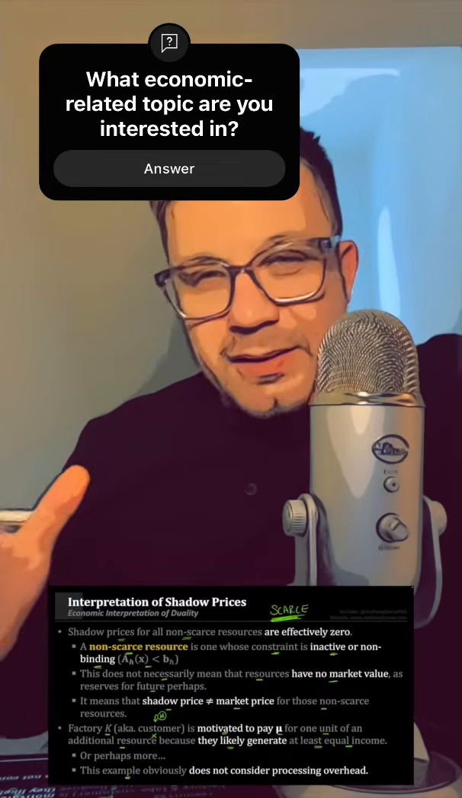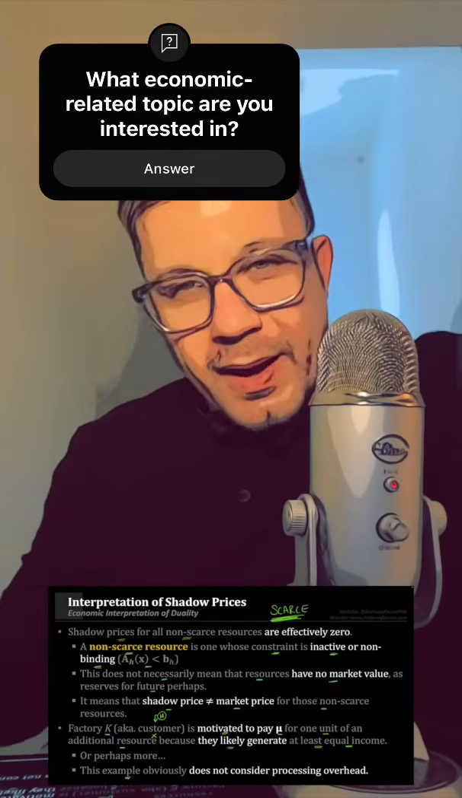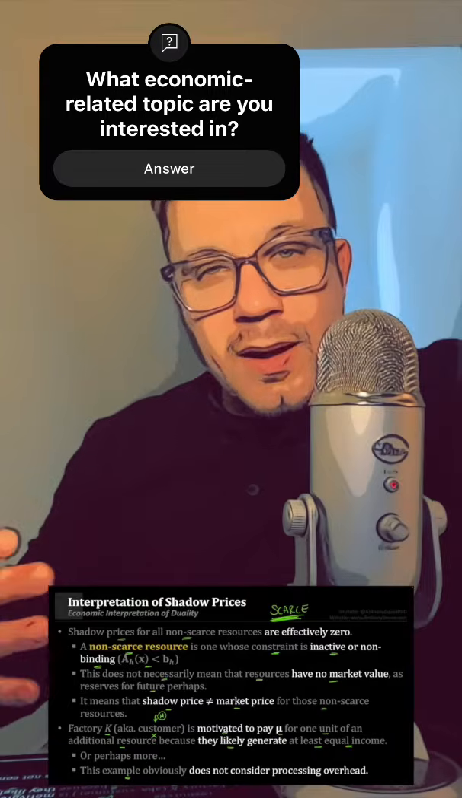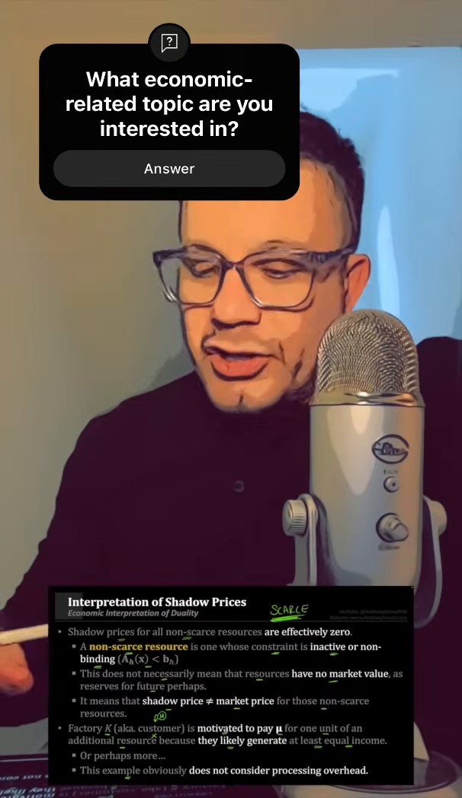Now, this example does not consider processing overhead or the fact that factory K obviously has to spend some money in addition to that spent on buying resources in order to generate a product.